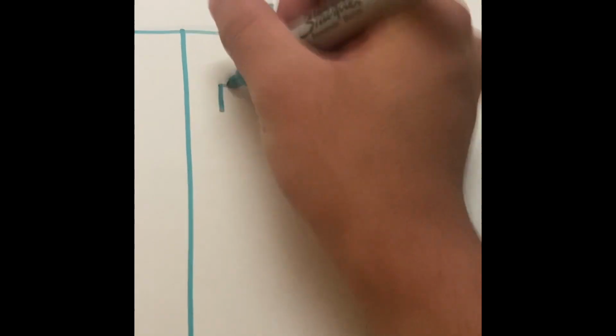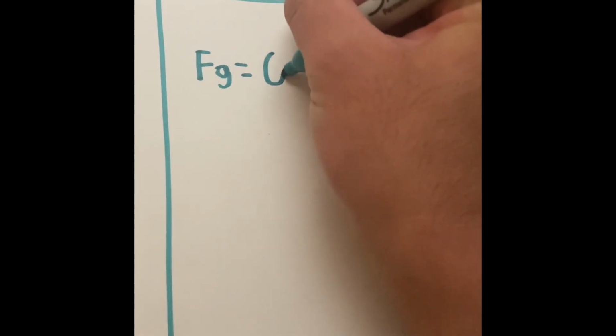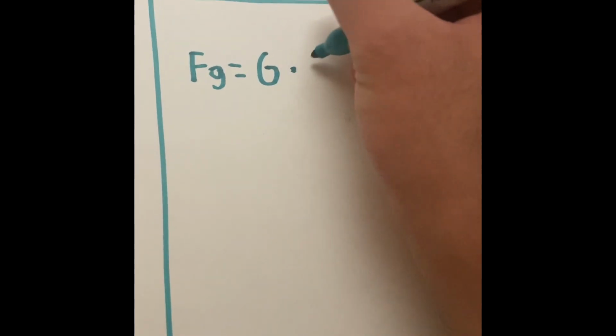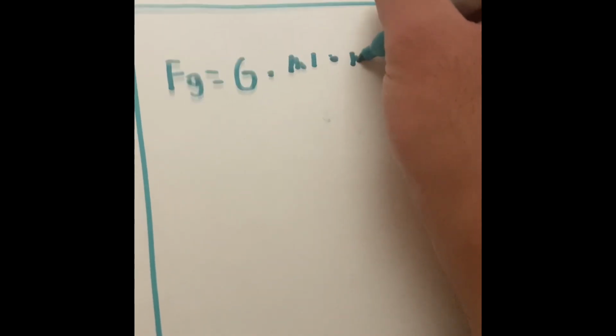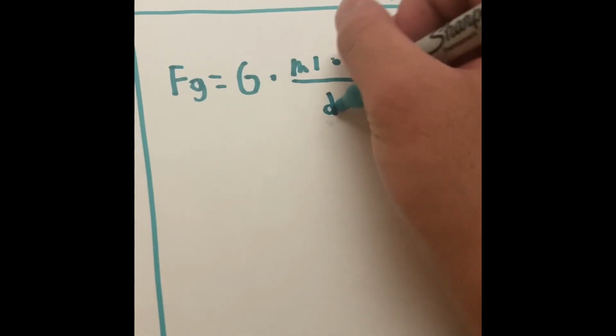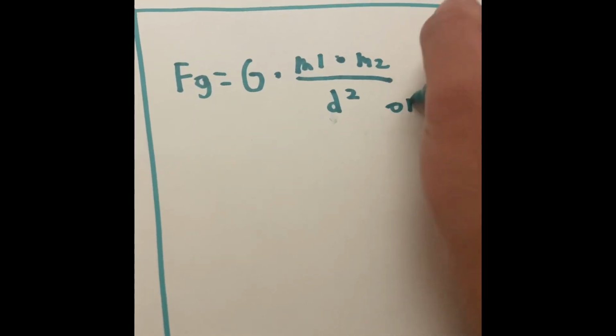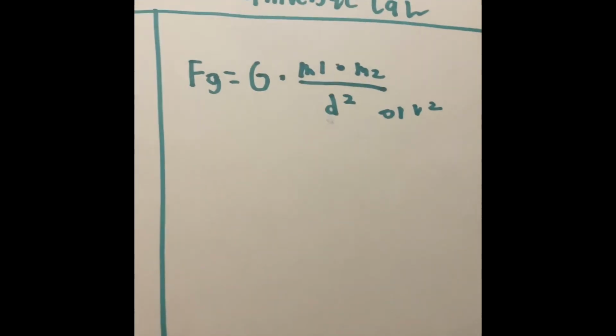We like to study and understand gravity by using this formula: F_g equals G, times the mass of one planet, multiplied by the mass of another planet or object, divided by the distance squared, or we could say the radius squared. That is a formula that we'll be using.